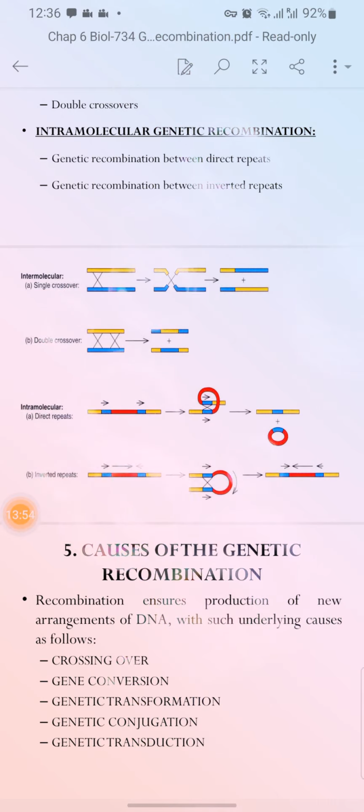Okay, what are the causes of genetic recombination? These are the causes: crossing over may take place, gene conversion may take place, transformation, and conjugation, like two individuals close together, like a paramecium, which has only one cell, join and exchange, and when they combine, that exchange of material is called genetic conjugation. Transduction may also occur.